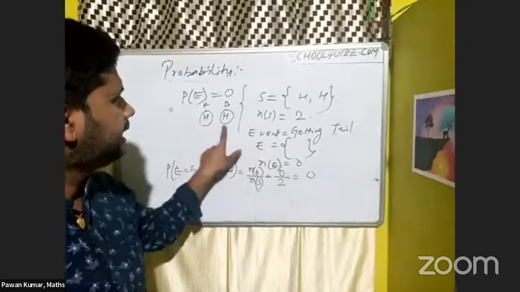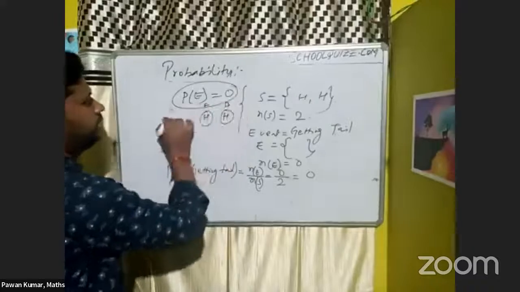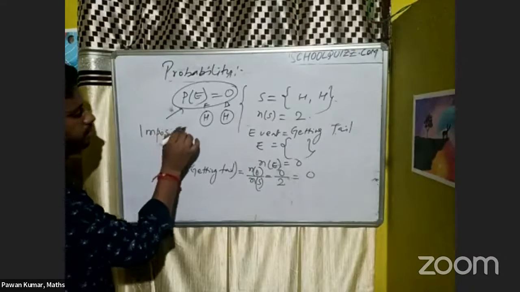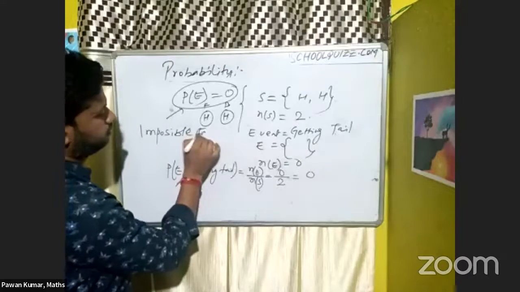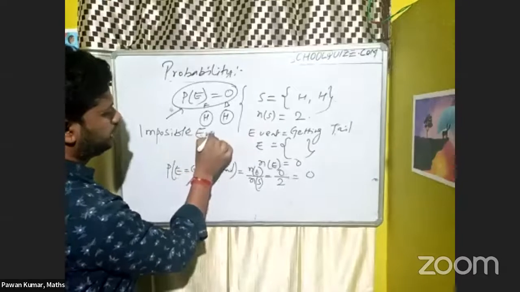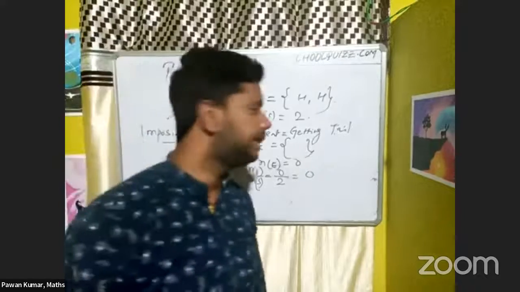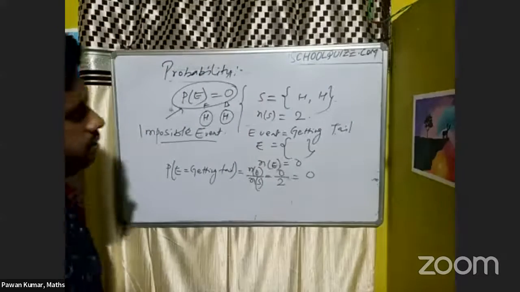So in that case, we call this type of event an impossible event. Why impossible? Because both sides are head, so there is no chance of getting tail on that coin.